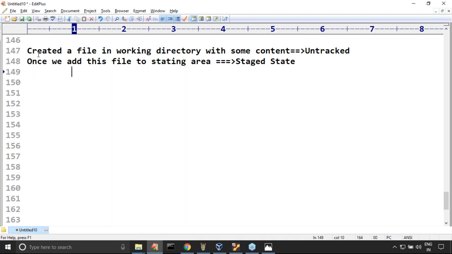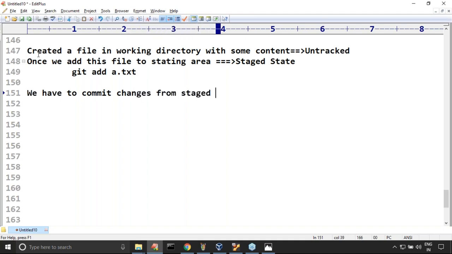Now how can you add files to the staging area? For this we require the git add command. Clear? Any doubt about this one? Git add. Next, sir, how to commit changes? We have to commit the changes from the staged area to the local repository.